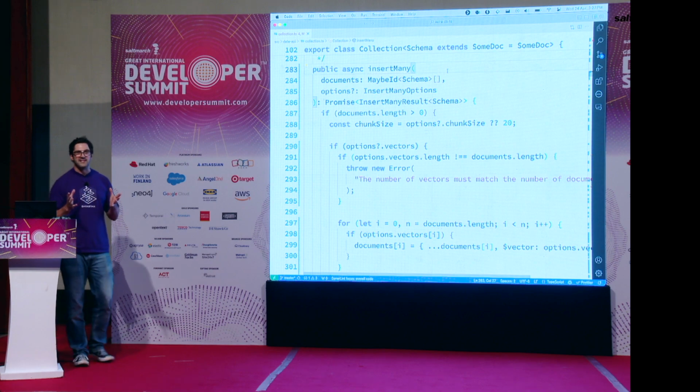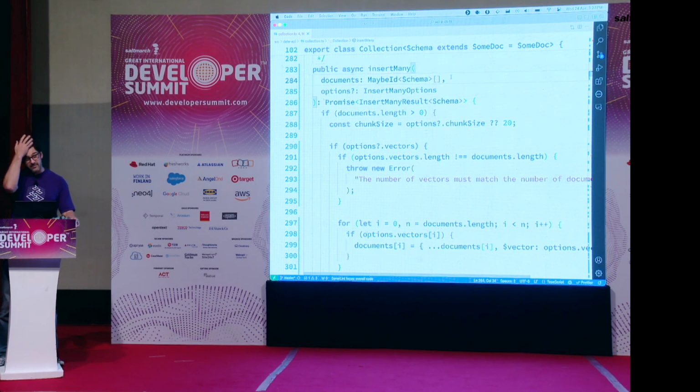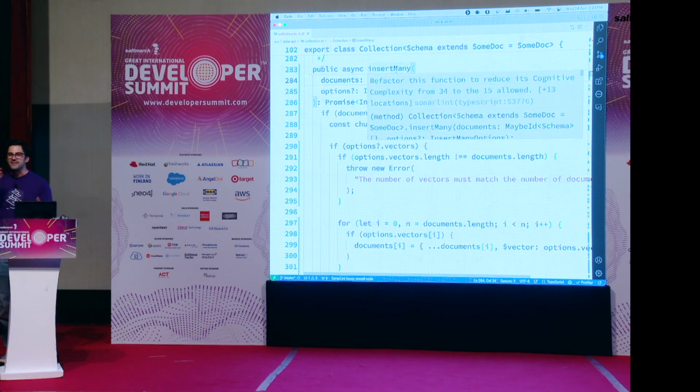To show the complexity in this, I have installed SonarLint. SonarLint is a free IDE plugin that will lint your code in 30 or so languages. It works in many of them, and indeed has cognitive complexity scores in many other languages as well. So if you're working not just in JavaScript or TypeScript, it's going to help you in other languages as well. And what we've got here is an underlining for this function insertMany. And the underline says we need to refactor this function to reduce its cognitive complexity from 34 to the 15 allowed. I promise you it wasn't 34 in the first place.